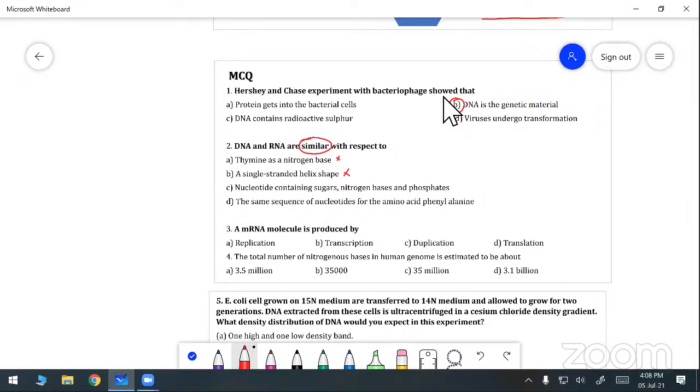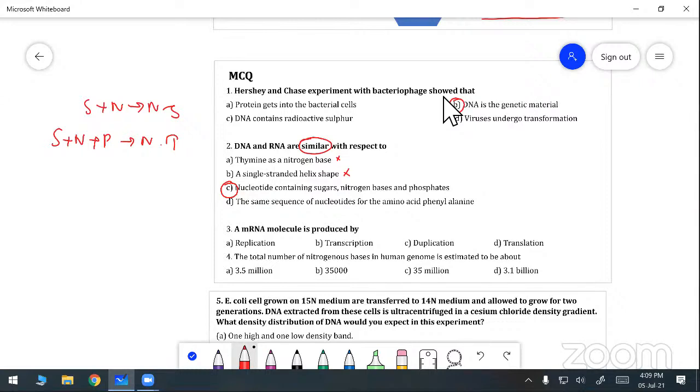The nucleotide containing sugar, nitrogen base and phosphate. I already told you, nucleoside is formed by the help of the sugar molecule plus nitrogen base. That will form the nucleoside. Sugar plus nitrogen bases plus phosphate will form the nucleotide. So the nucleotide is common in the DNA as well as the RNA. That answer is correct. Next one.